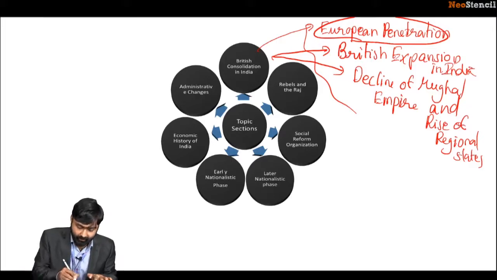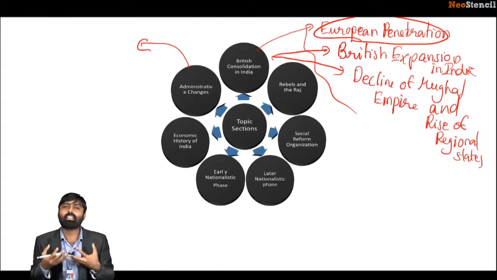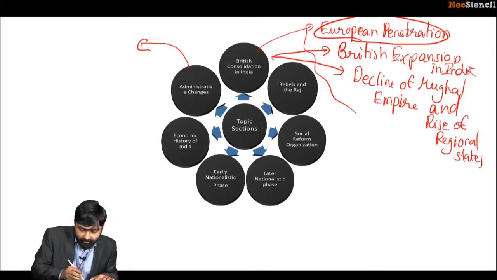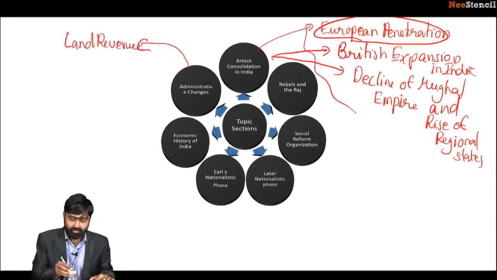Now what happened here? Administrative changes. See, after the British managed to consolidate their power in India, what did they do? They slowly and steadily brought in administrative changes. Now, what can be classified or categorized as part of administrative changes? You could say that the land revenue systems could be considered as part of administrative changes.